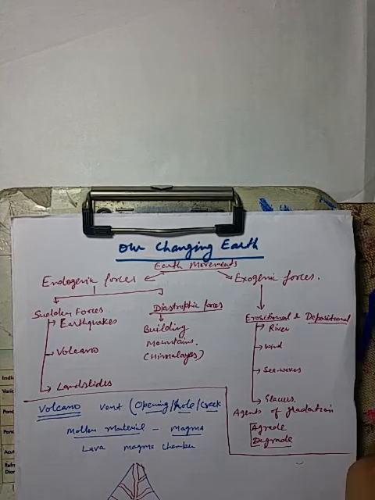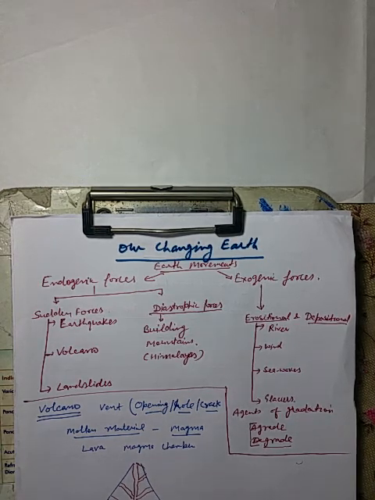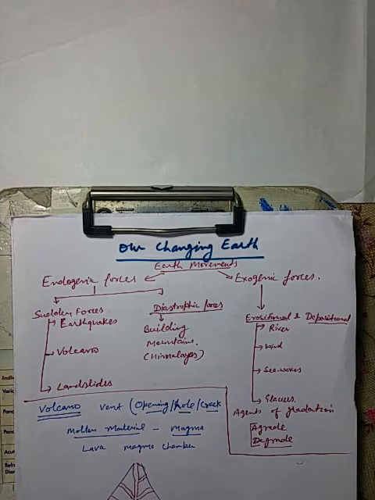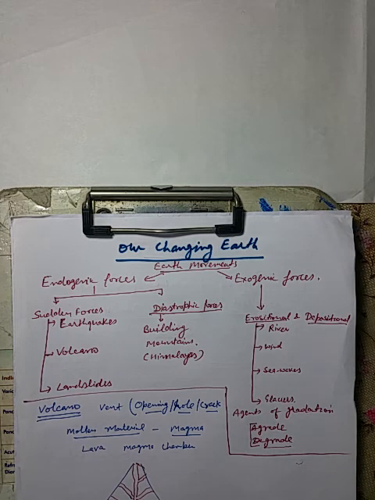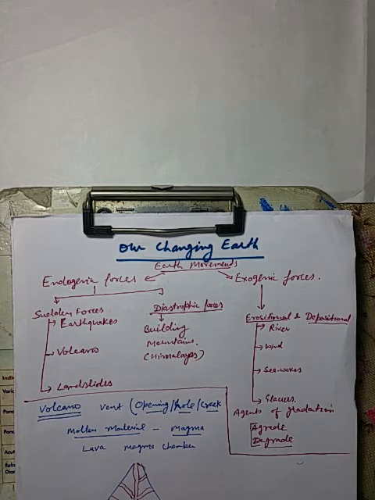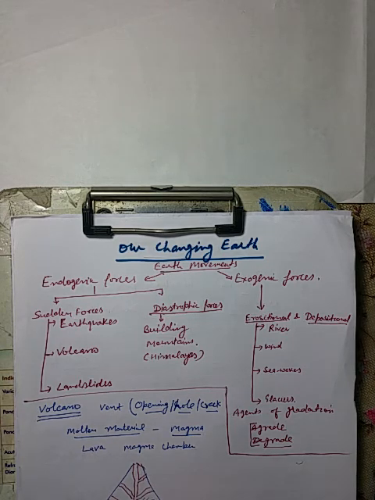Okay, this first layer is mantle, and the second layer is called crust, earth crust. And whatever you see upside, it has taken almost the shape of a mountain, or it has become a hill type structure.